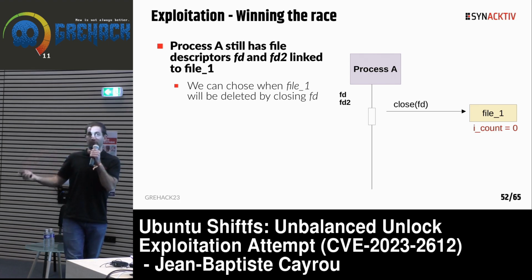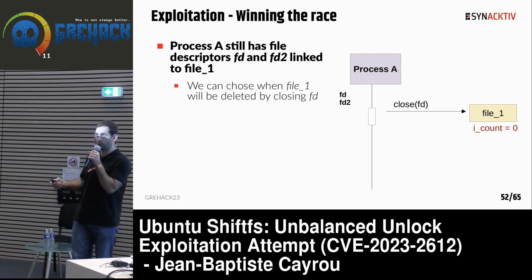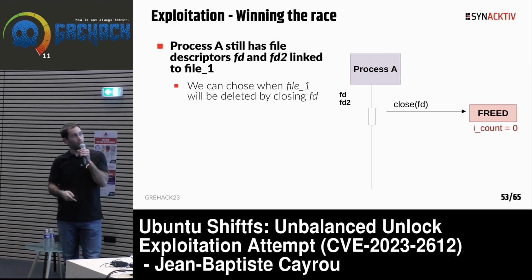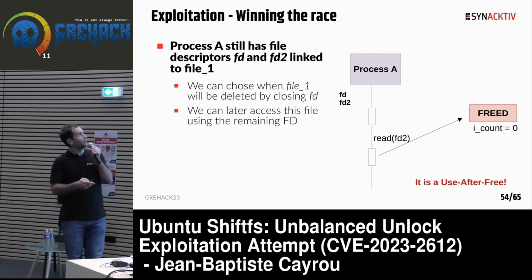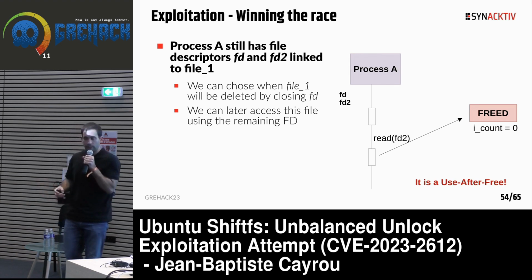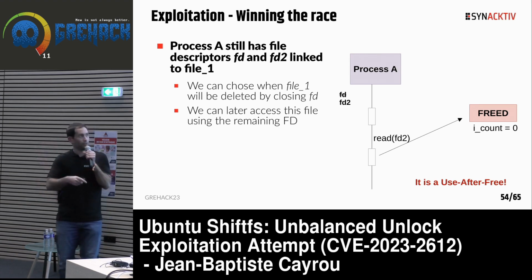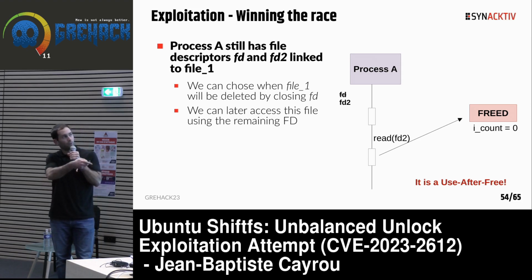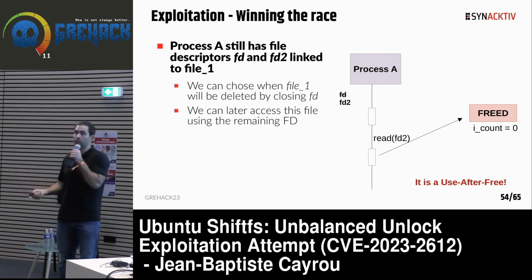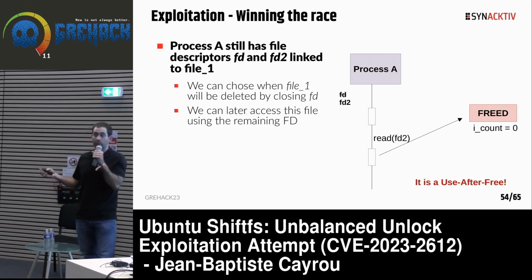And when it reaches 0, the kernel will free the resource. Okay, now the memory is free. Then later in the program, we can do an operation on file fd2, for example, read fd2. Internally, the kernel will fetch some value in the previously freed memory. So we are in a situation where we have a use after free.